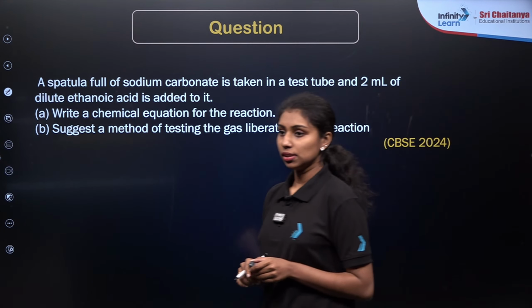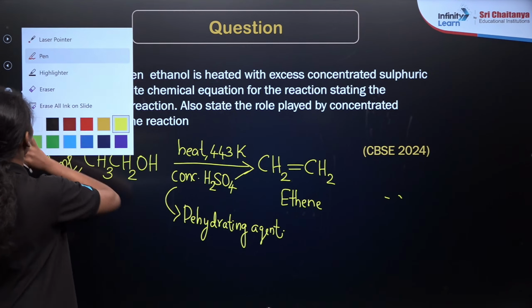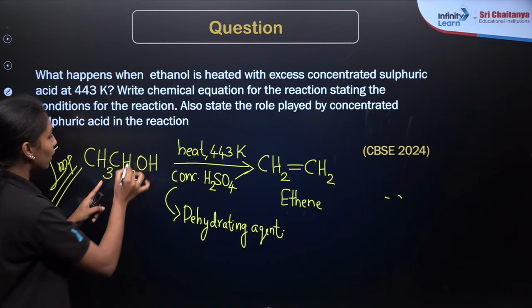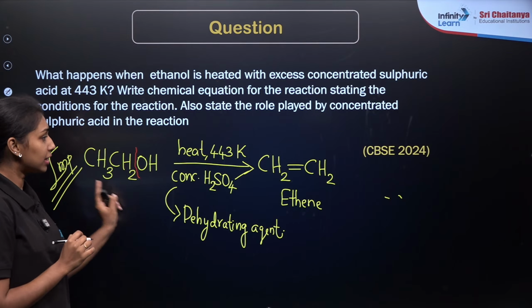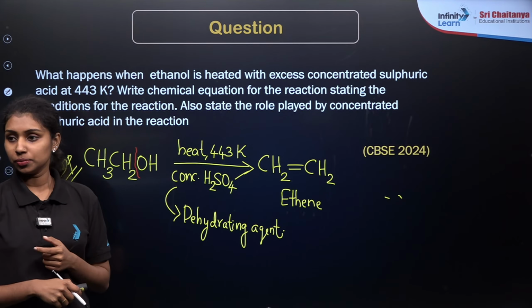Here is the next question. We have already mentioned the reaction in the concept classes. So what you are forming here, one OH group is breaking from here and one hydrogen is breaking from here. So that's why they are forming the double bonded carbon compound here.